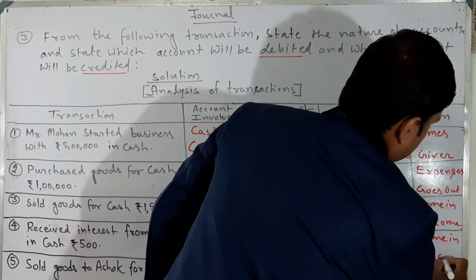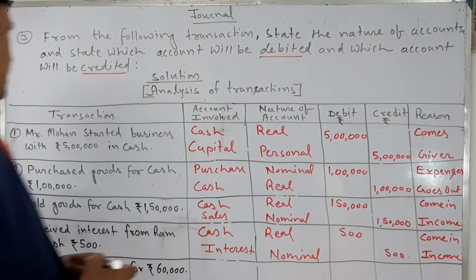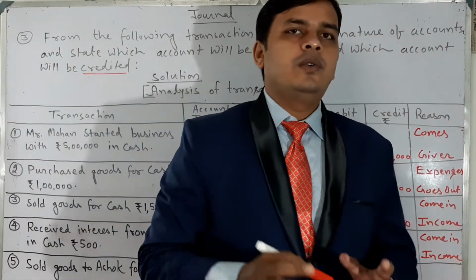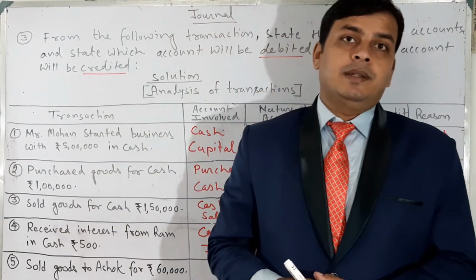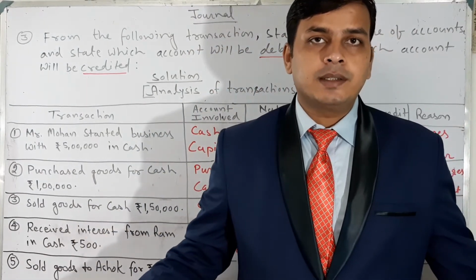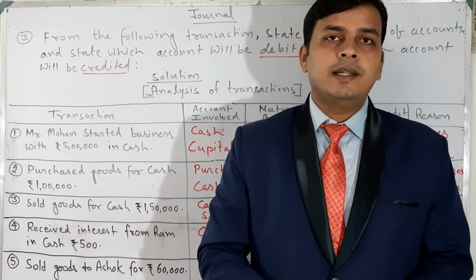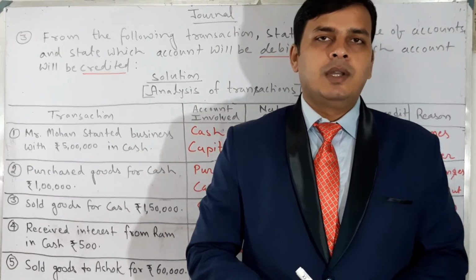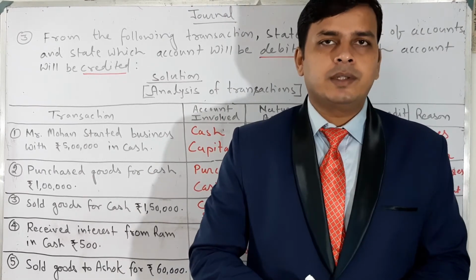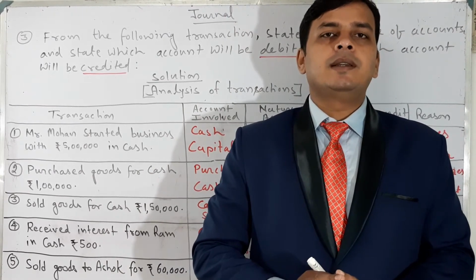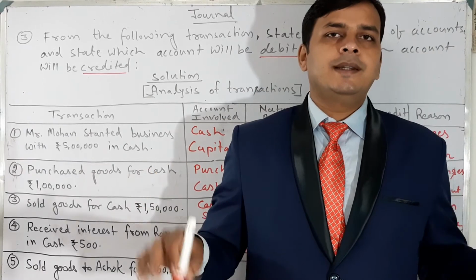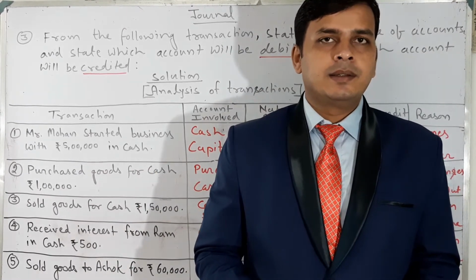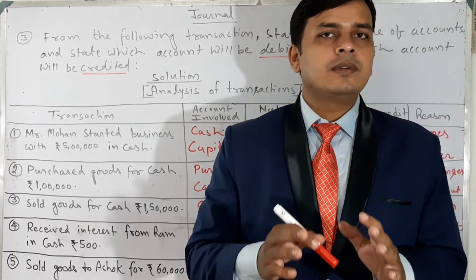This is an income account. Next, goods sold to Ashok for rupees 60,000. Ashok's name is given. It means this is a credit sale. If it is a credit sale, then we write the name of the party. Goods sold to Ashok, so Ashok account debit to sales. If goods sold is given and nothing else, it means cash sales, so cash account debit to sales.